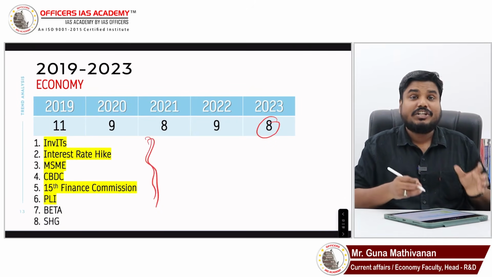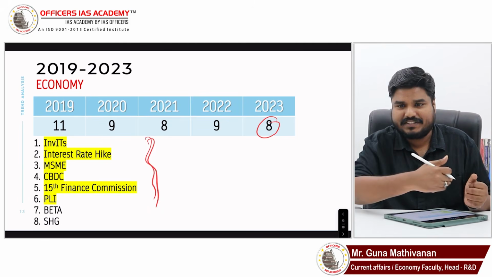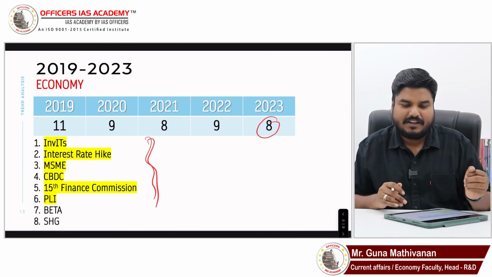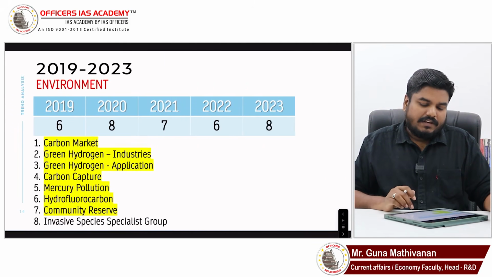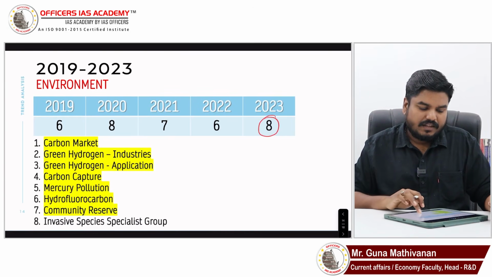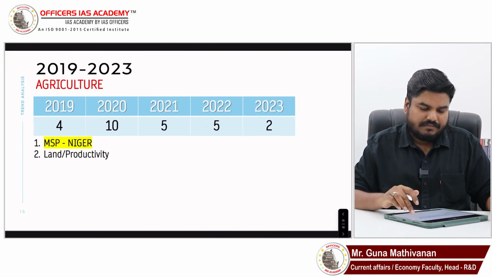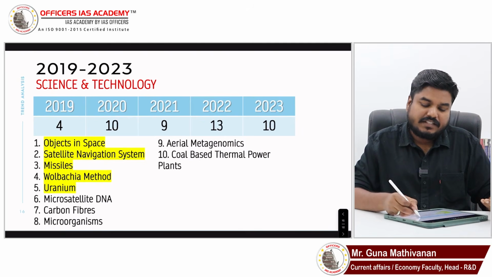Again, these are not traditional economic questions. These questions can be tackled only with the help of current affairs. Current affairs linked static. Okay. Environment, in 23, eight questions were asked. In agriculture, two questions were asked. In science and technology, 10 questions were asked.